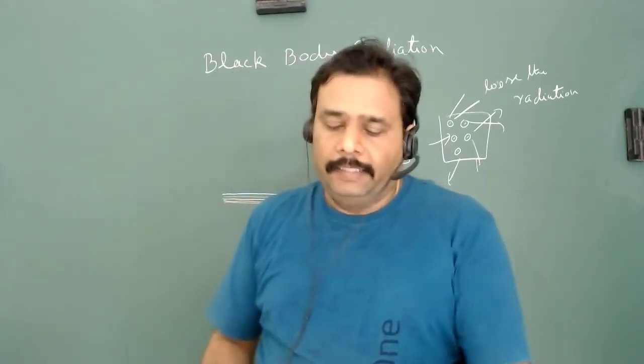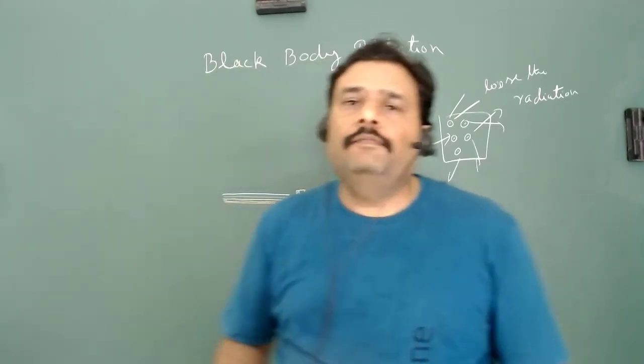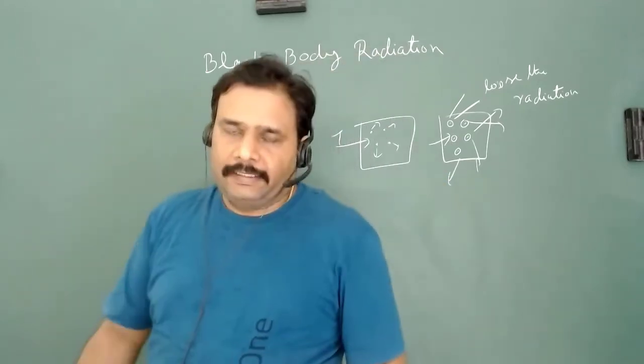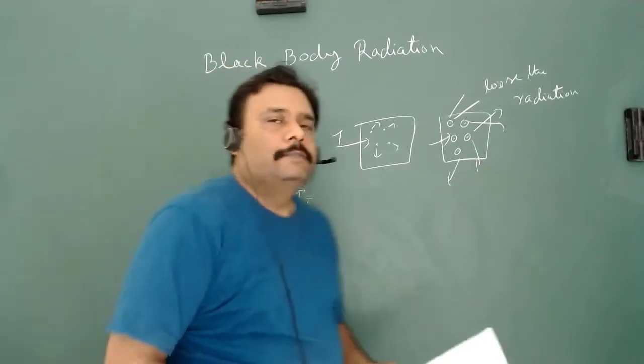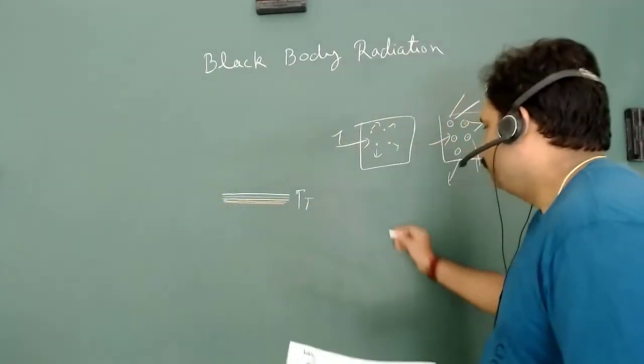But there is a very idealized kind of body which is known as a black body. So what is a black body?